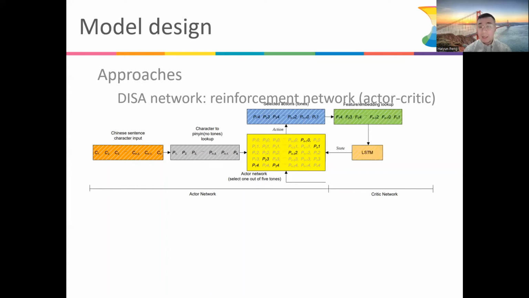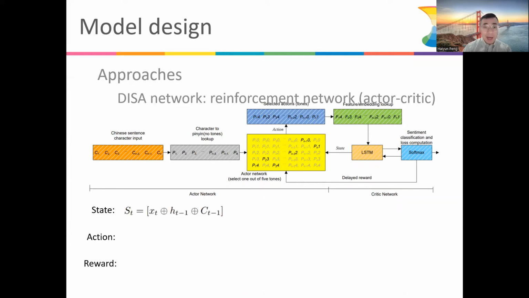And these features will be sent to an LSTM for sequence learning. The hidden states for each time step will be sent to the next time step in the actor network to select one out of the 5 intonations. And the final state will be sent to a softmax for the sentiment polarity prediction. And the loss of the sentiment polarity will be used as a delayed reward to tune the actor network.